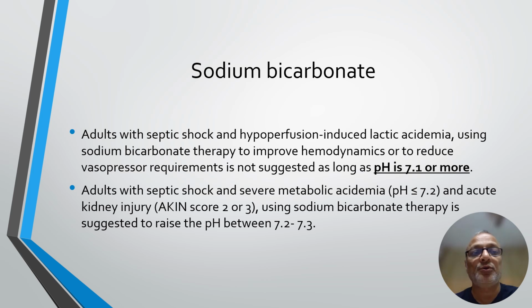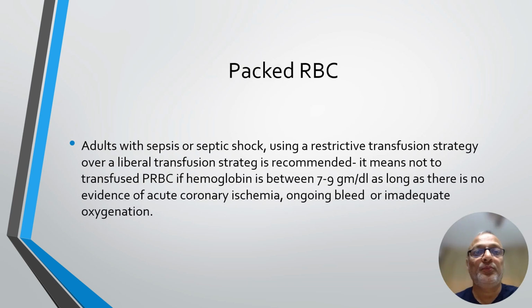to reach a pH between 7.2 to 7.3. With regards to blood transfusion while managing adults with sepsis or septic shock, using a restrictive transfusion strategy over a liberal transfusion strategy is recommended. It means not to transfuse packed RBC if hemoglobin is between 7 to 9 gram per deciliter as long as there is no evidence of acute coronary ischemia, ongoing bleeding, or inadequate oxygenation.